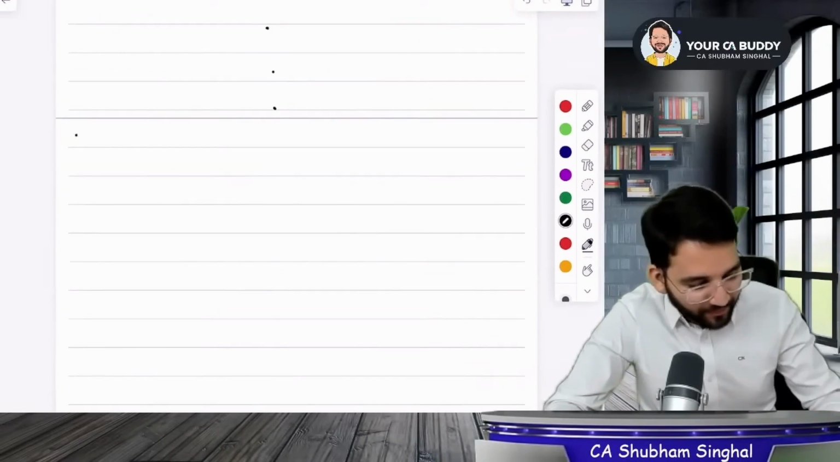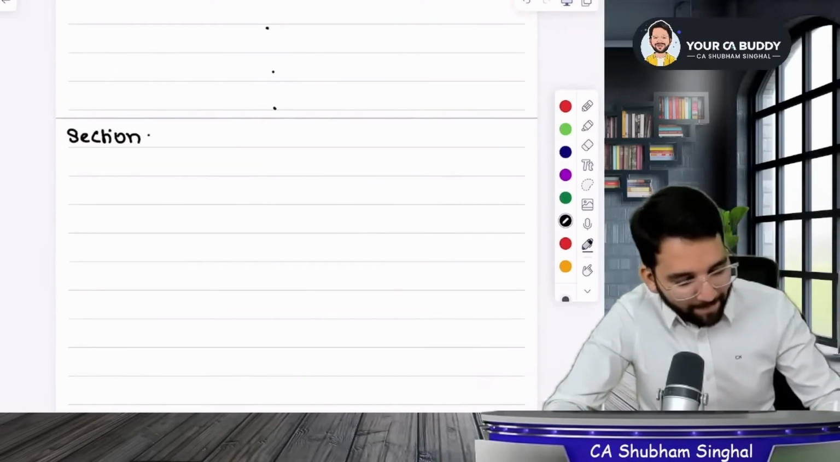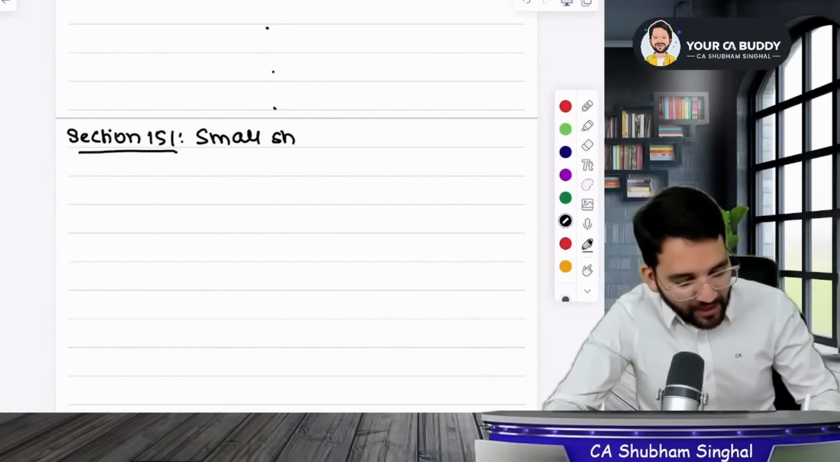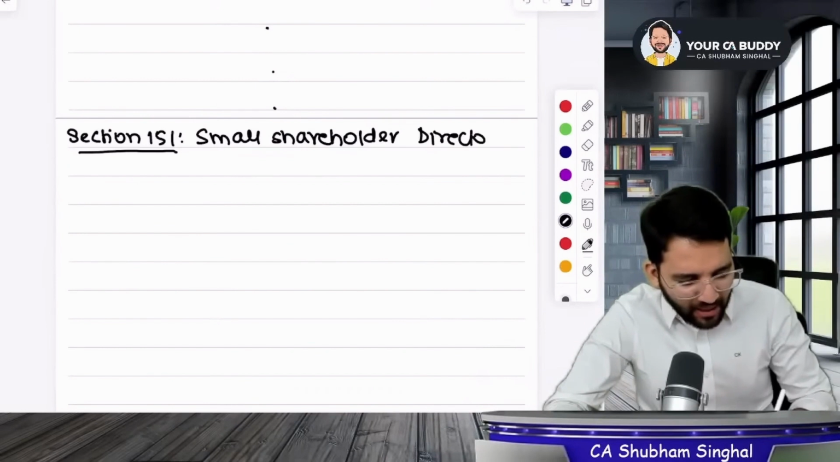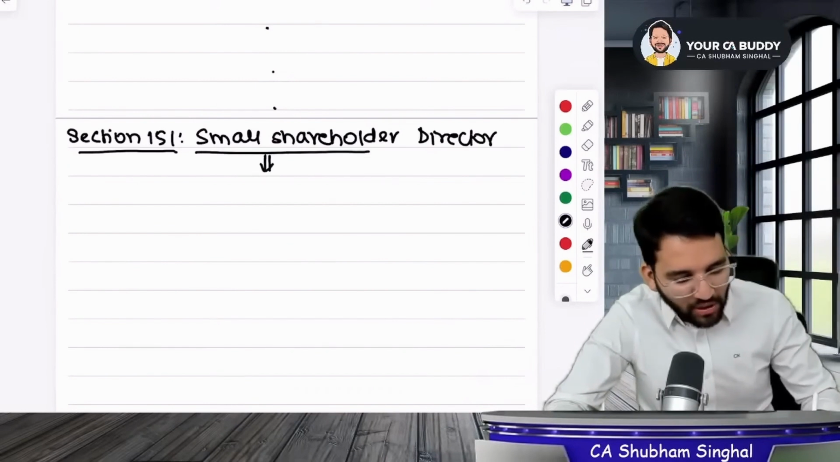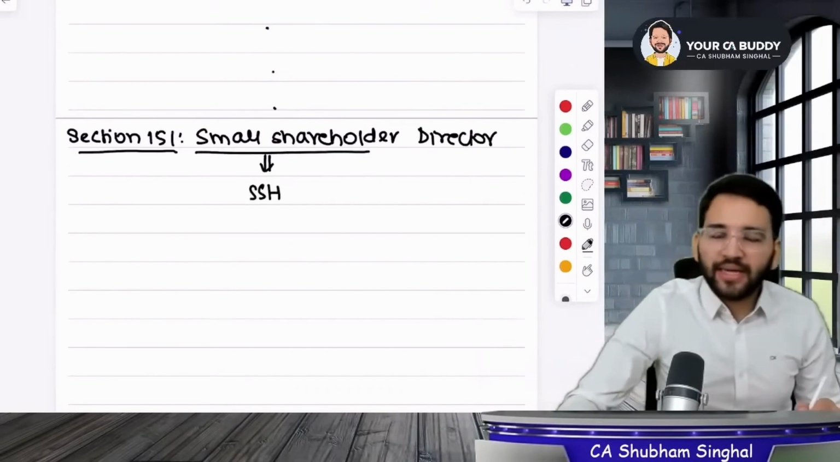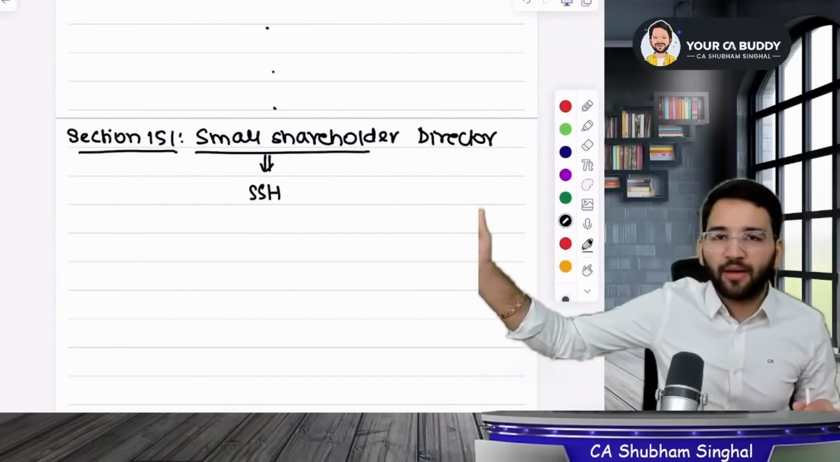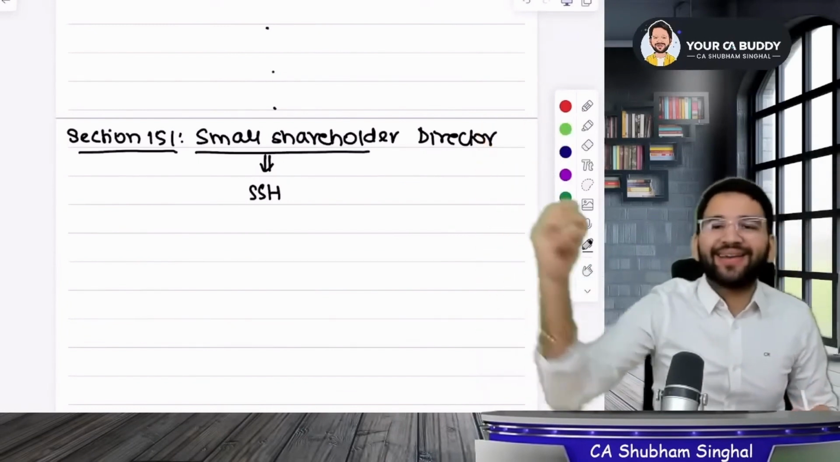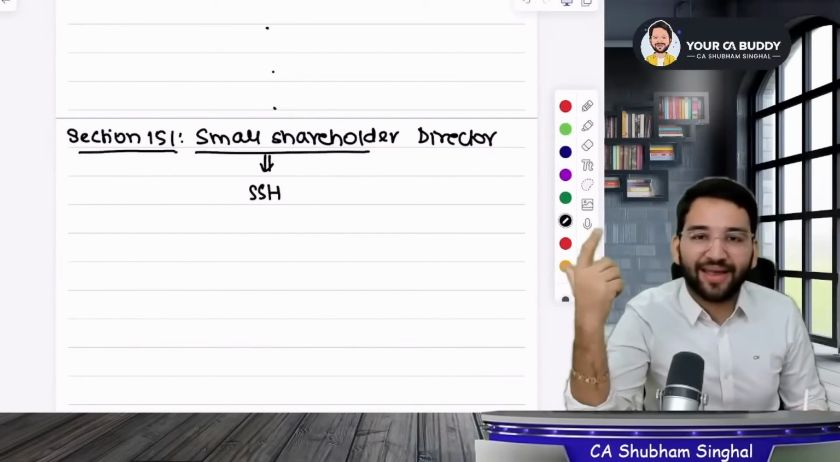It's section 151. What does it say? It's about small shareholder directors. So, sir, what are small shareholder directors? First, you need to understand what small shareholders are. Small shareholders mean those whose height is less than 5 feet are small. The people above them are big or tall. Is it like that? No, shareholding reveals whether you are a small shareholder or not.